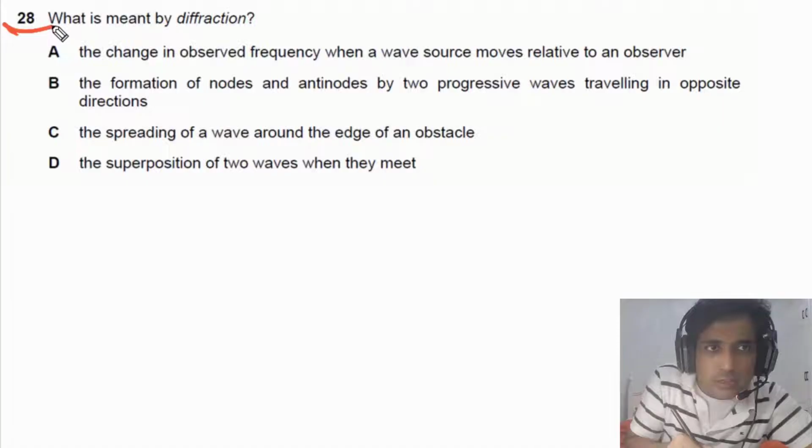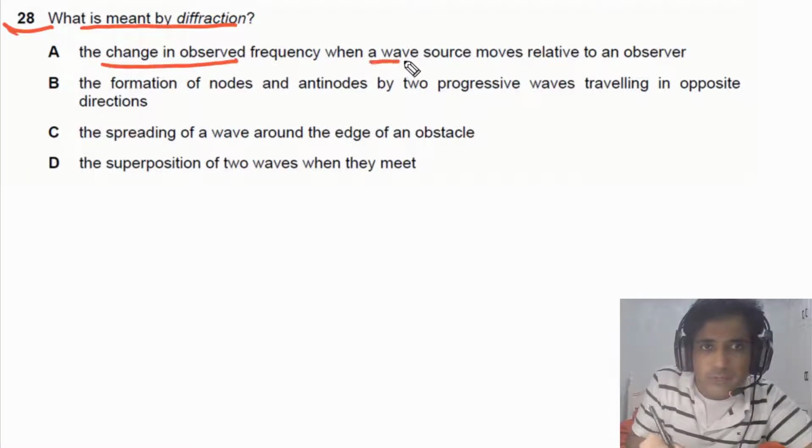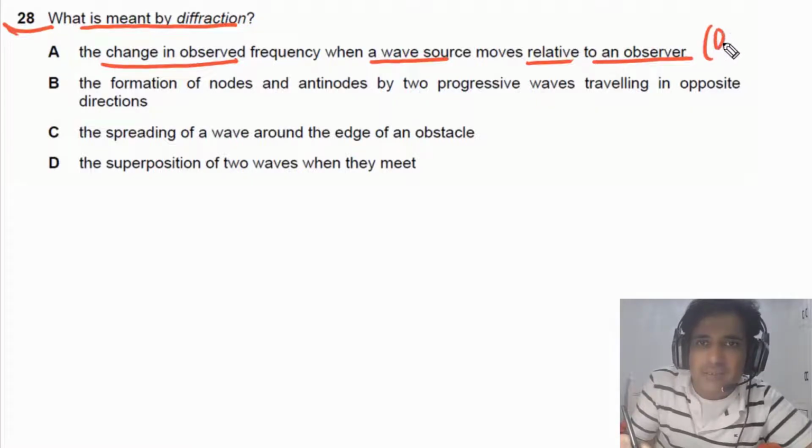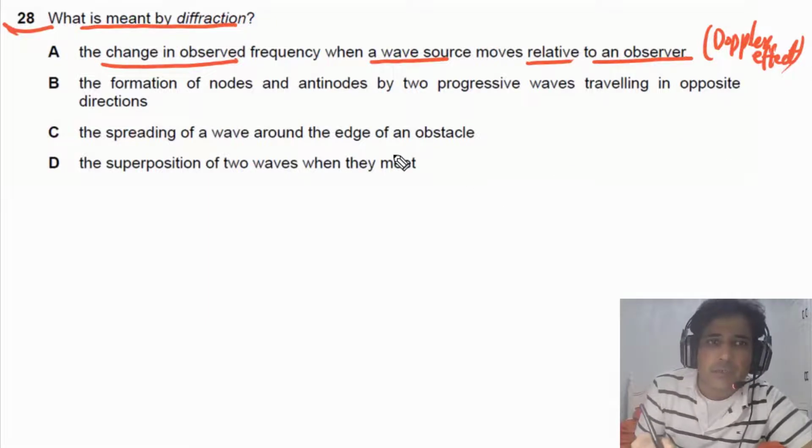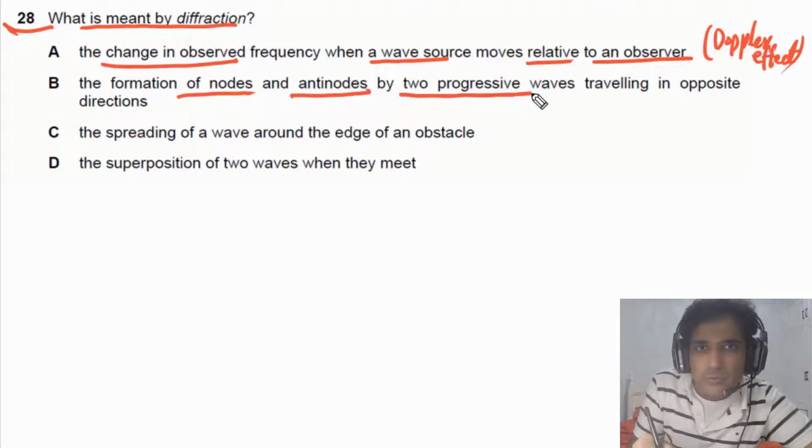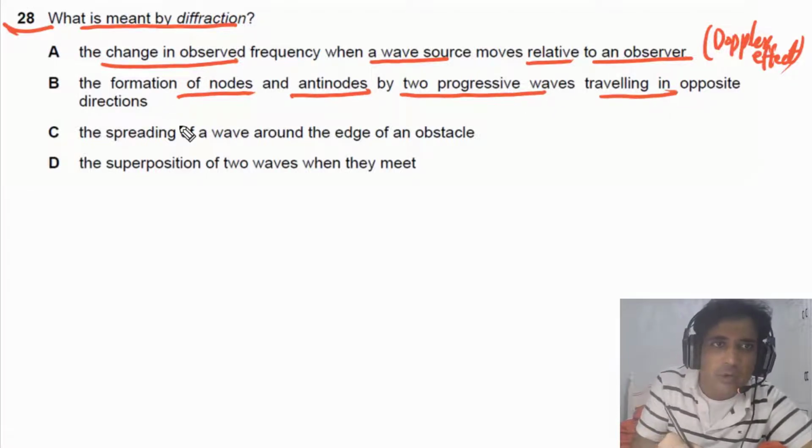For question number 28, we need to find out what is meant by diffraction. If you look at option A, it is given to us the change in observed frequency when a source moves relative to an observer. And this is Doppler effect, meaning the change in observed frequency. So this is Doppler effect. This is not diffraction. Option B: the formation of nodes and antinodes by two progressive waves traveling in opposite directions. And this is telling us about standing waves. So this is the description of standing waves.